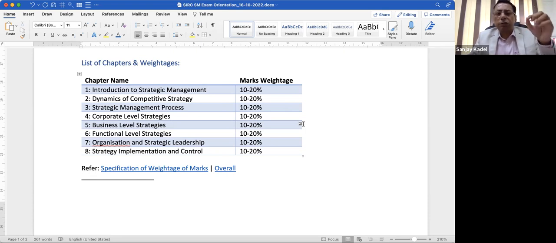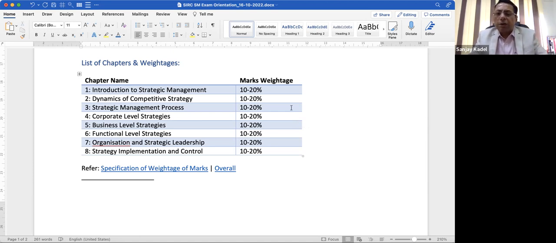So 4, 5, 6 is in a particular flow. Chapter number 7, organization and strategic leadership, and then finally you take care of the implementation and control. So we will learn strategy implementation and control related concepts, change management related concepts in this last chapter.